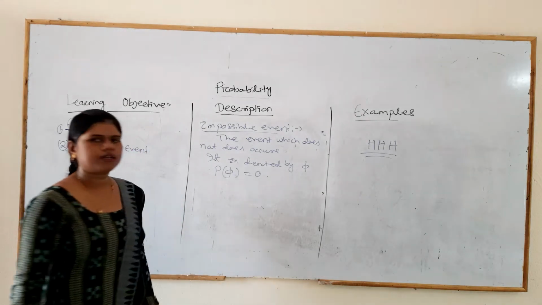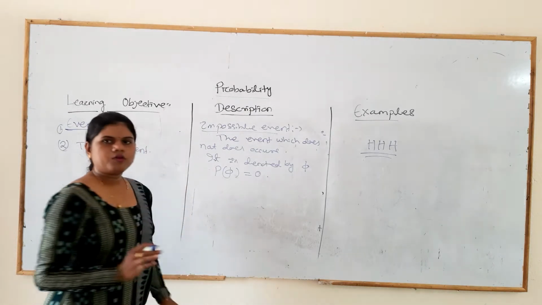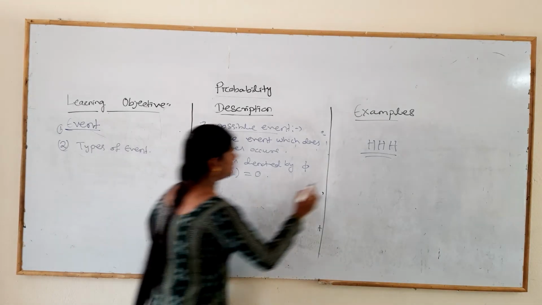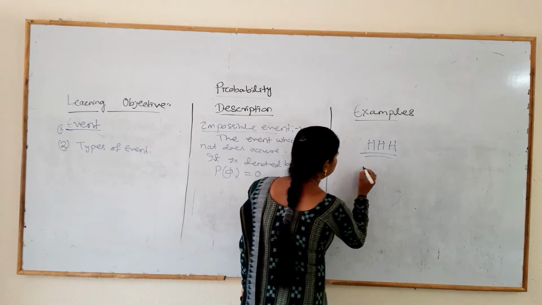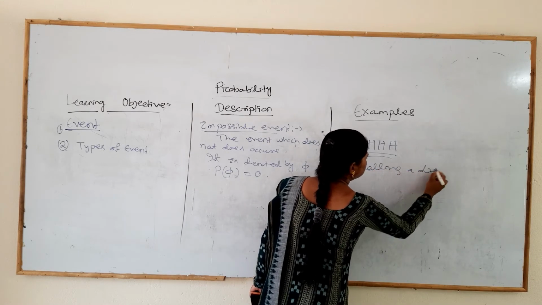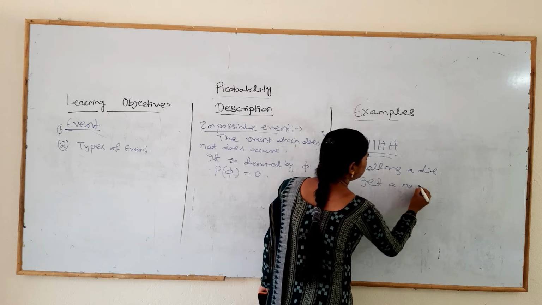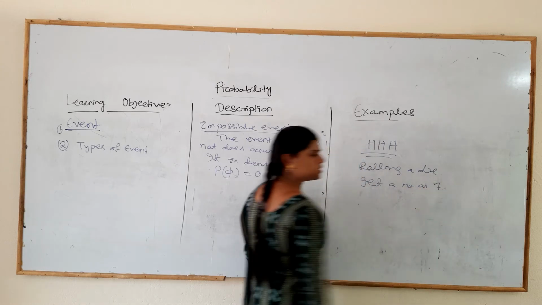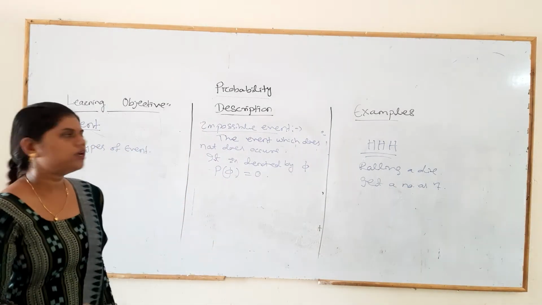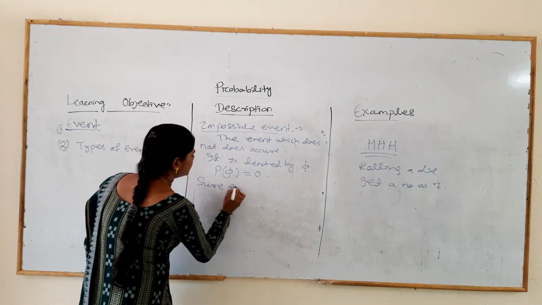Also we can take an example: the probability of getting a number when rolling a die to get the number 7, which is not possible. So this is known as the impossible event. Okay. Next is the sure event.